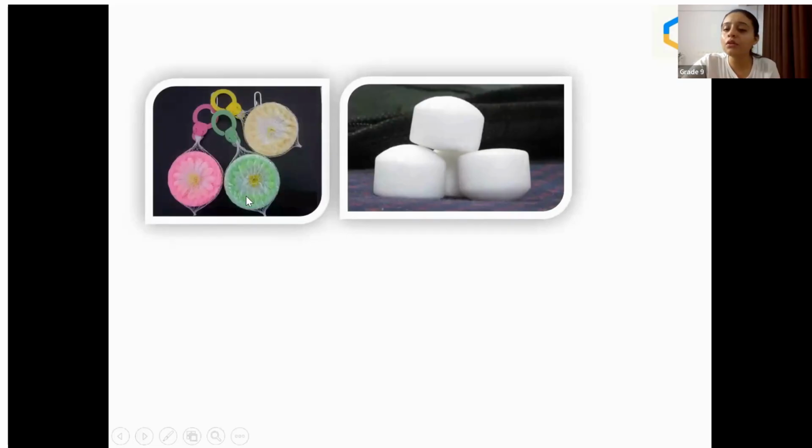Yeah. So this one, students, Odonil and all this stuff we use as a room freshener. These all come under sublimation. You remember Odonil, student? In India, it is quite famous. So it is also an example of sublimation. Correct.